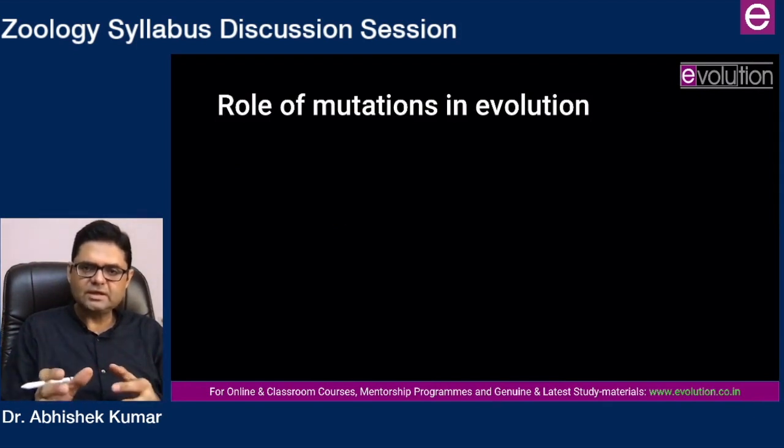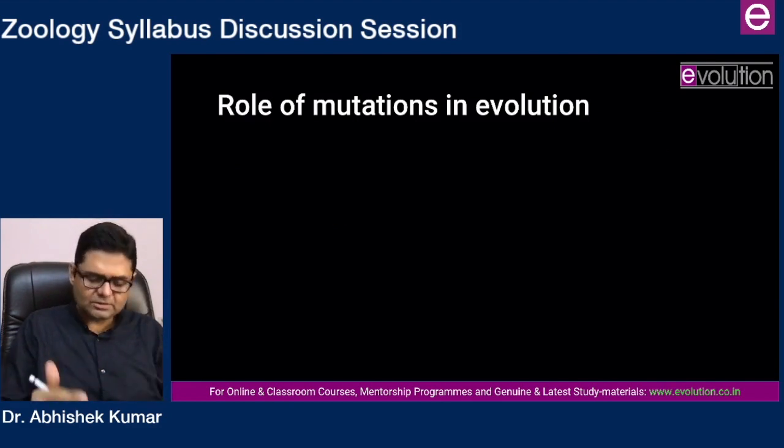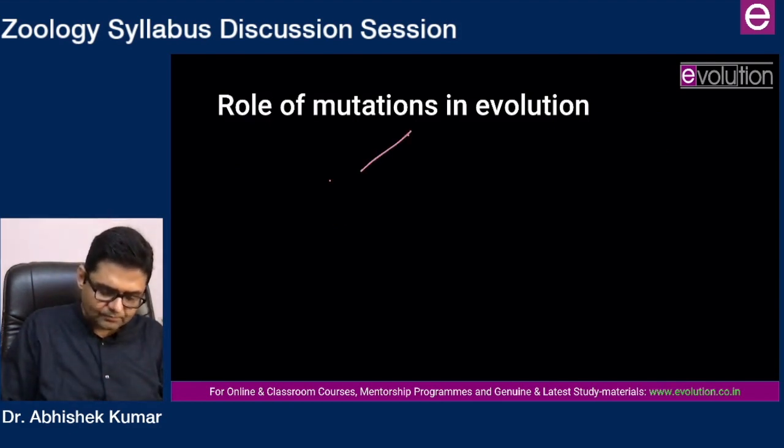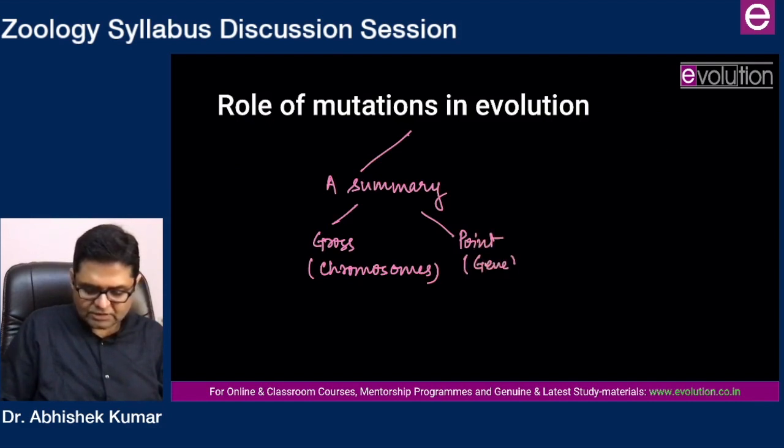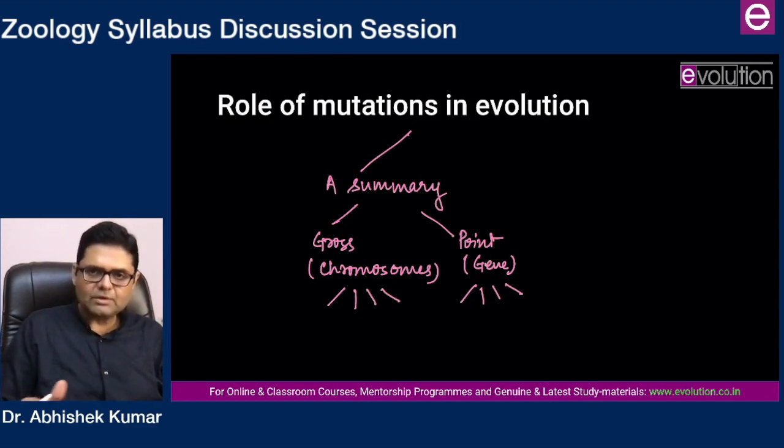Role of mutations in evolution. This is a simple topic where you have to straightforward do 3 aspects. First, a summary of mutations. So you will be dealing with gross mutations which take place at the level of chromosomes, and you will be doing point mutations which take place at the level of a gene. Then there will be their subtypification. Do that. Rest of it you have already studied in genetics, so you do not need to go any further.